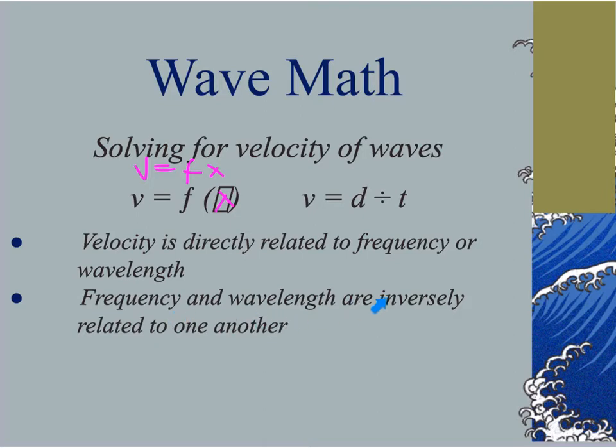Frequency and wavelength are inversely related. So if I'm maintaining a constant velocity, if my frequency goes up, then that means that wavelength has to go down. Which is why when we looked at our electromagnetic spectrum, as we moved from the left all the way to the right, our wavelength decreased, allowing for an increase in frequency, maintaining a constant 3e8 meters per second for those electromagnetic waves.